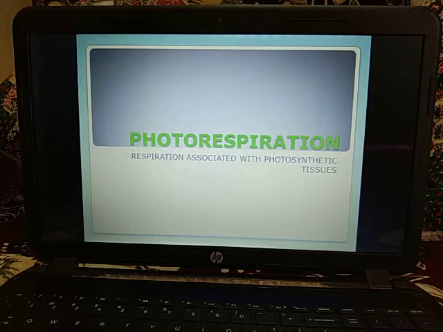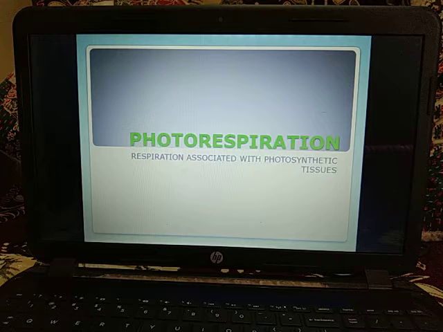Photorespiration is the light dependent process of oxygenation of ribulose biphosphate, that is RuBP, and release of carbon dioxide by the photosynthetic organs of a plant. Normally, photosynthetic organs do the reverse in light, that is, uptake of carbon dioxide and release of oxygen.